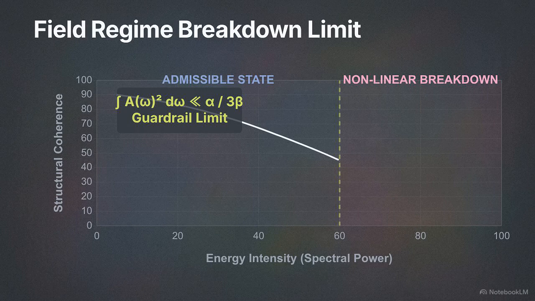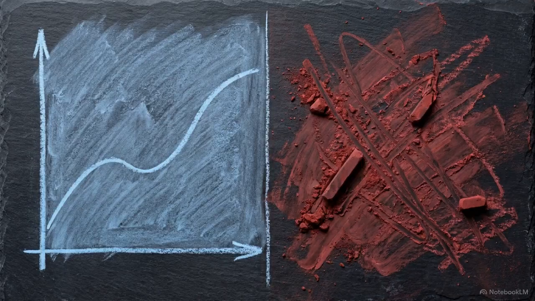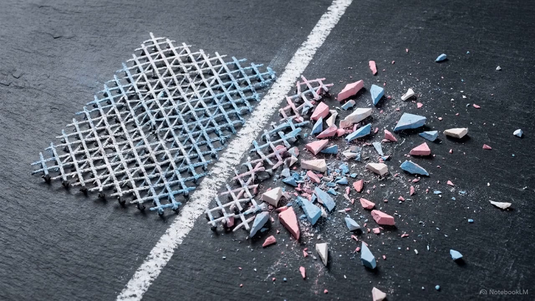The system abruptly moves from admissible field propagation into nonlinear structural breakdown. At this exact boundary threshold, the mode-based field approximation collapses, rendering the data invalid for downstream shell or bridge construction. Regime-specific conclusions generated in the stable zone cannot simply be exported into the failure zone. They require explicit, ground-up revalidation. The limit equation maps where the mathematical tools stop being reliable. This prevents fragile theoretical approximations from corrupting larger system-level predictions.